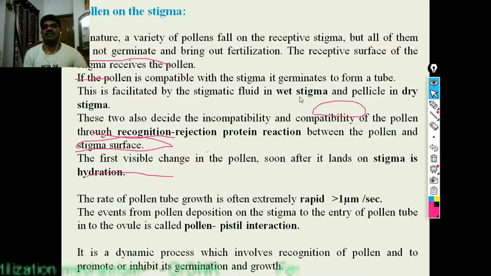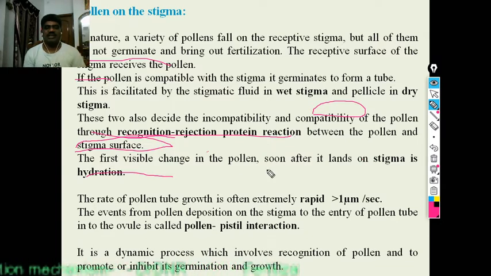This is facilitated by stigmatic fluid, that is, wet stigma and dry stigma. These also decide incompatibility. Between the pollen and the stigmatic surface, three things happen: recognition, rejection, and pollen reaction.